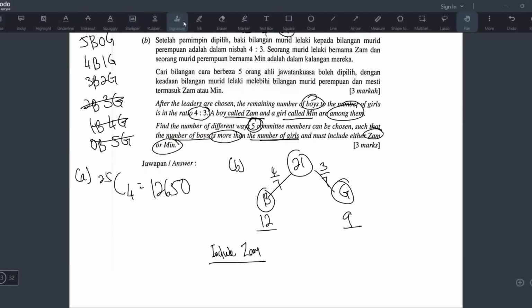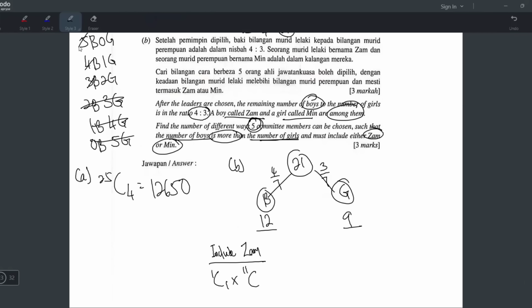That's the only way. Zam is a boy. So if you want to include Zam, you have to do 1C1 because Zam is a boy. And since one boy has already been chosen, it's not 12 boys anymore. It's 11 boys, but you are only choosing.